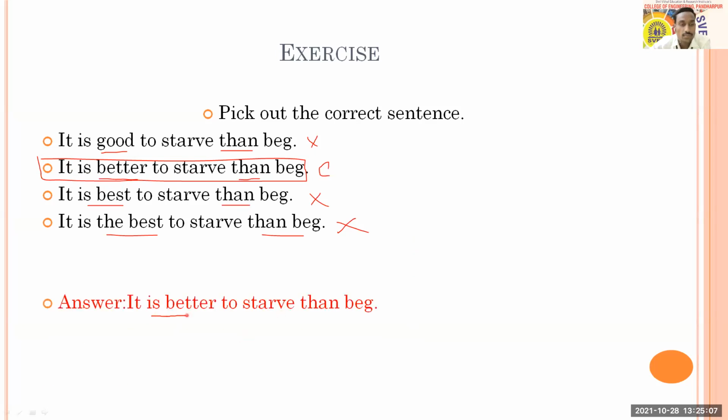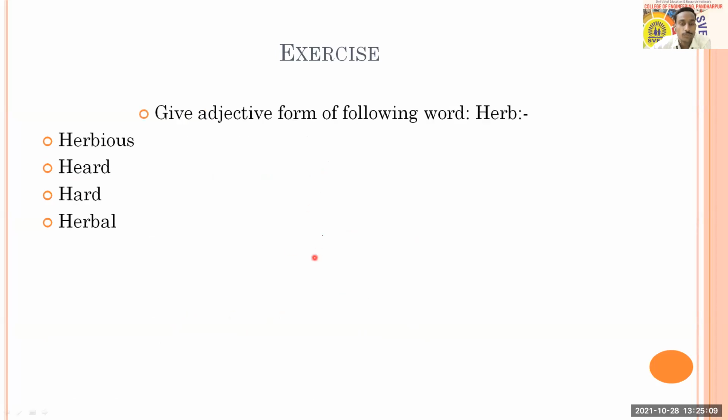So answer is this. The next question is in front of you, and this question says, give adjective form of the following word, and that word is herb. Okay. So for herb, which is the adjective? Herbaceous, herbious, herbal, or herbly? For this, you people can answer through poll.